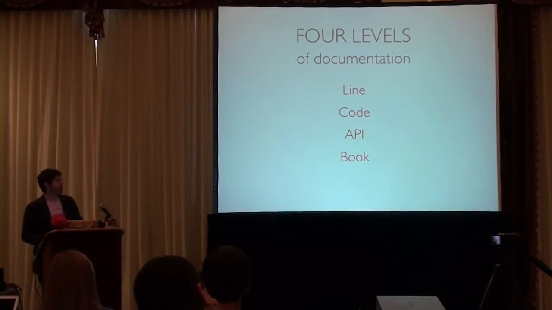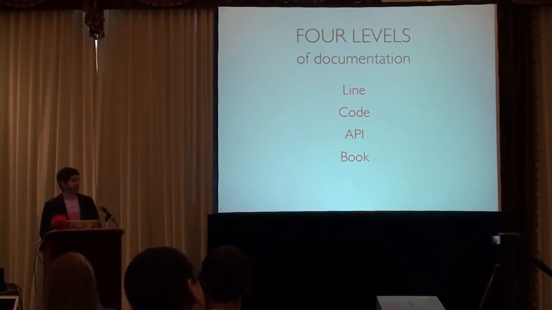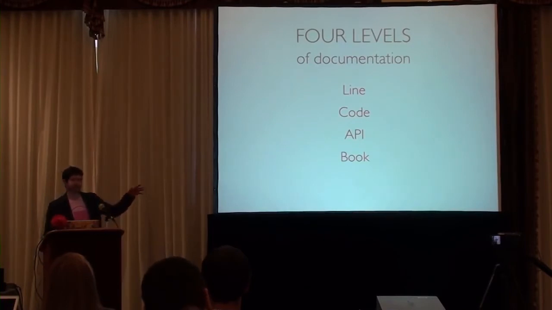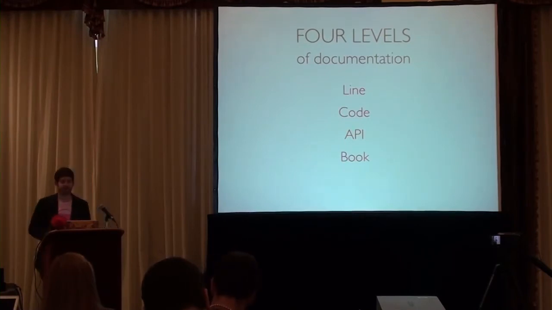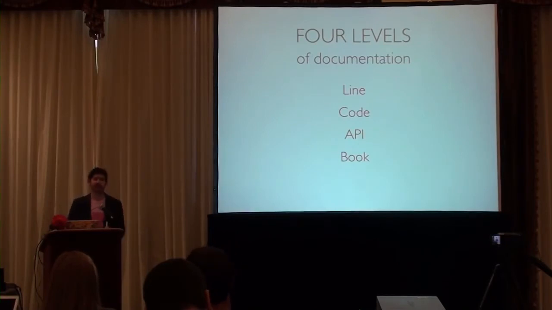You want to know why that thing is happening. You put some line comments in there above each line of code, and then you're fine. Code documentation, that's going to be at the level of methods and classes. So this is where TomDoc is going to stand. This is describing methods as a whole, more of your API. This is where RDoc and Yard and all of them sit. That's code level documentation.